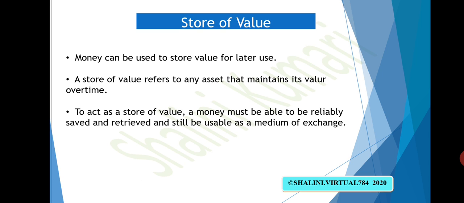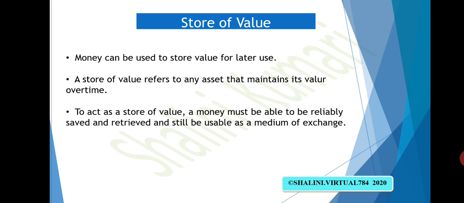Money even depreciates with the continuous rise in prices. But still, we use money rather than using gold, stamps, or land as money. Why? Because money is more liquid than others, and it acts as a medium of exchange.